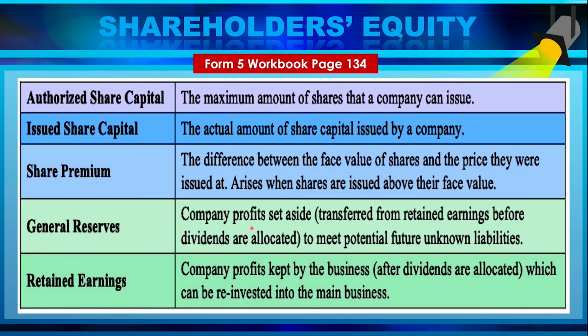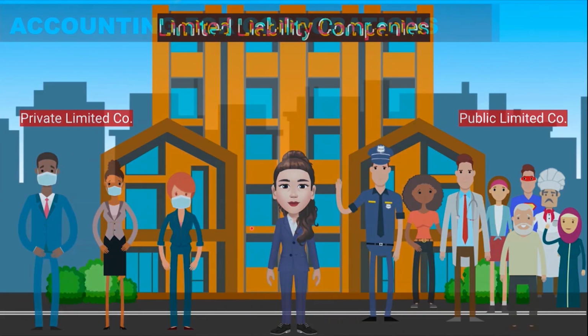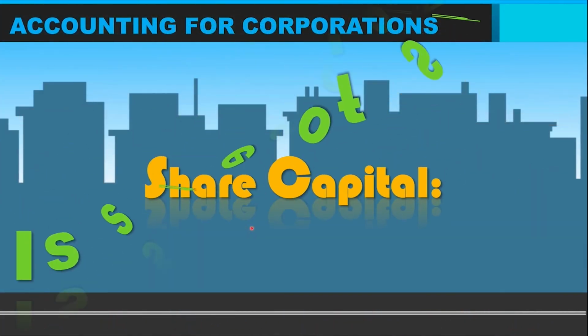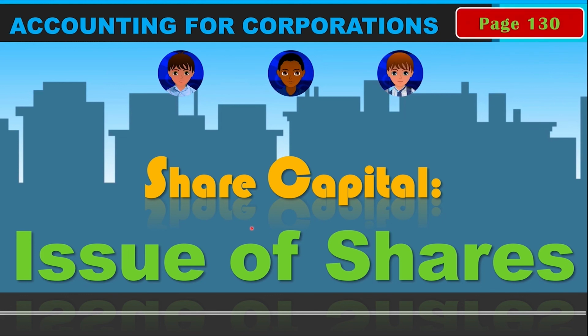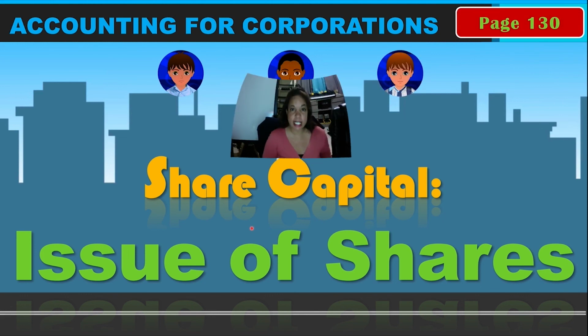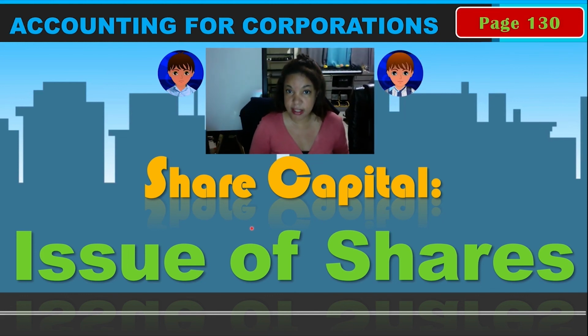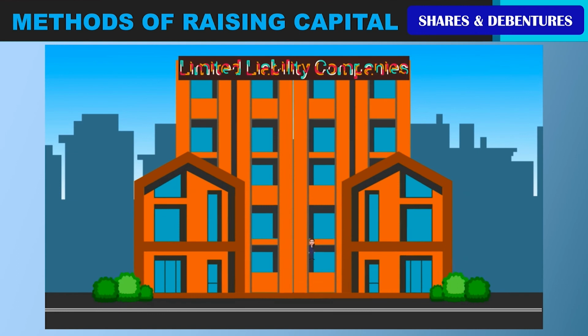So what we will do is we will end this lesson, but in another video, I will do the issuing of shares. Remember what issue is. It is selling the shares. That is how we get the share capital. Those that buy it become the shareholders, which are the owners. They receive a dividend. So these things are going to keep on coming up.